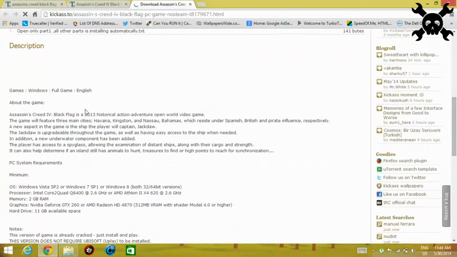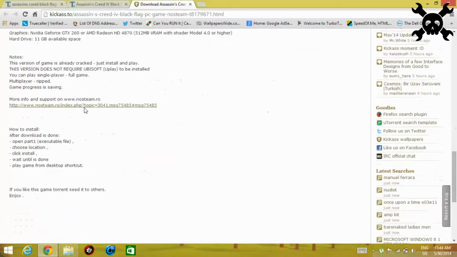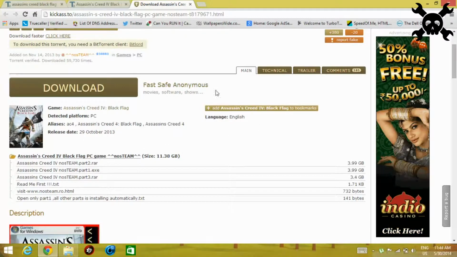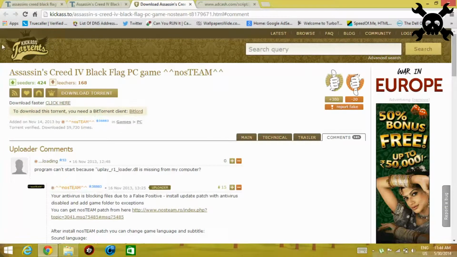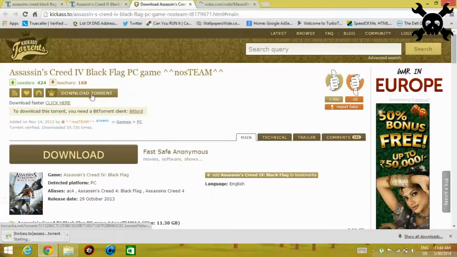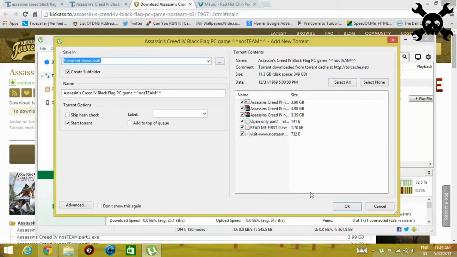Press download. You can see the system requirements down here, the file support, and the comments here. You just press download torrent and it will automatically click download. Then select your location for where to download and click OK.